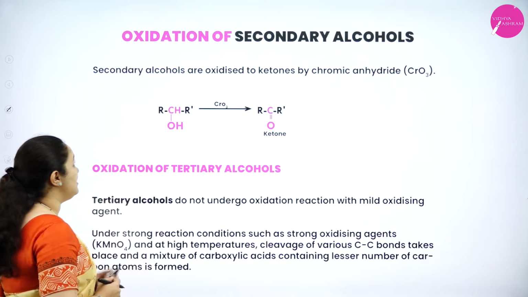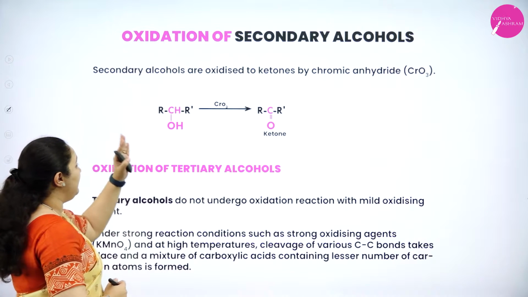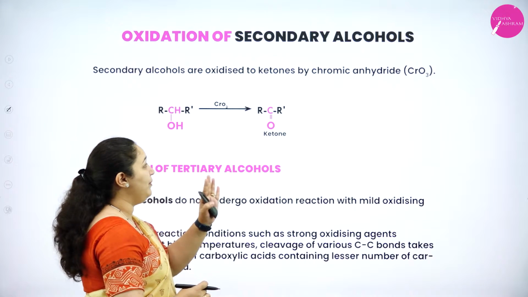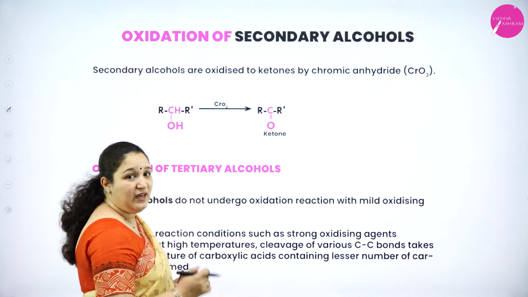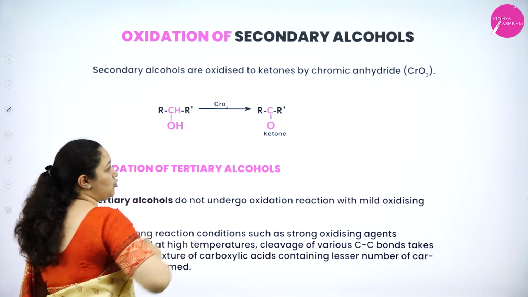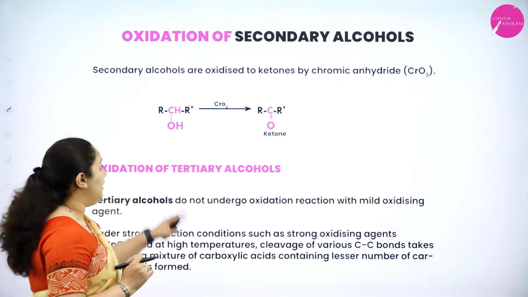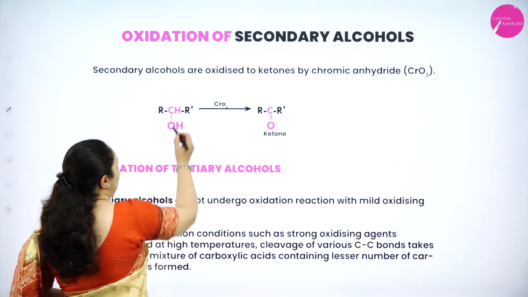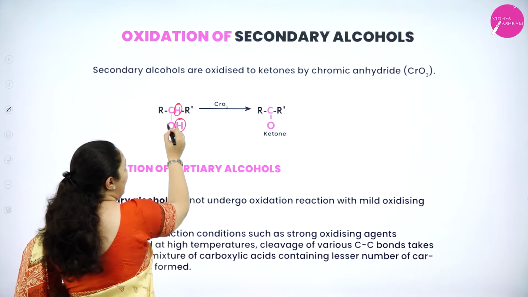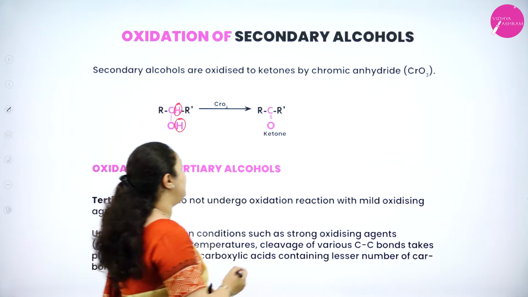Next is oxidation of secondary alcohols. So what happens? Secondary alcohols are oxidized to ketones by chromic anhydride. Okay, that is, if I use a secondary alcohol and if we use chromic anhydride, I'll get a ketone. Okay, now here you can see what is happening. Carbon hydrogen, this hydrogen is removed, the other hydrogen is removed, and a double bond is formed between carbon and oxygen. Now we'll write an example for this.